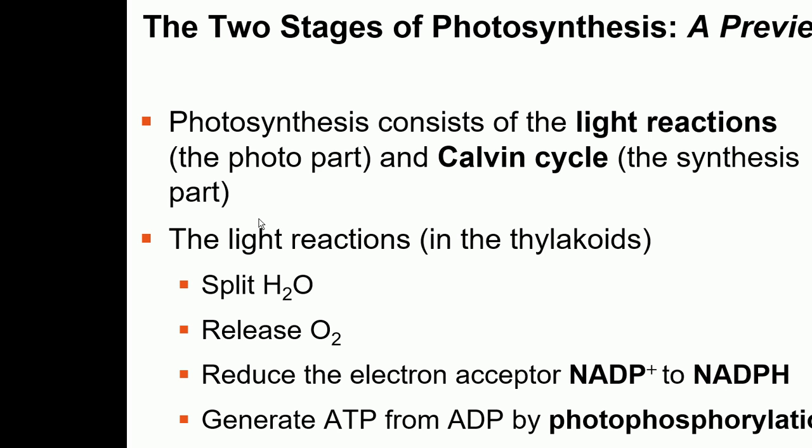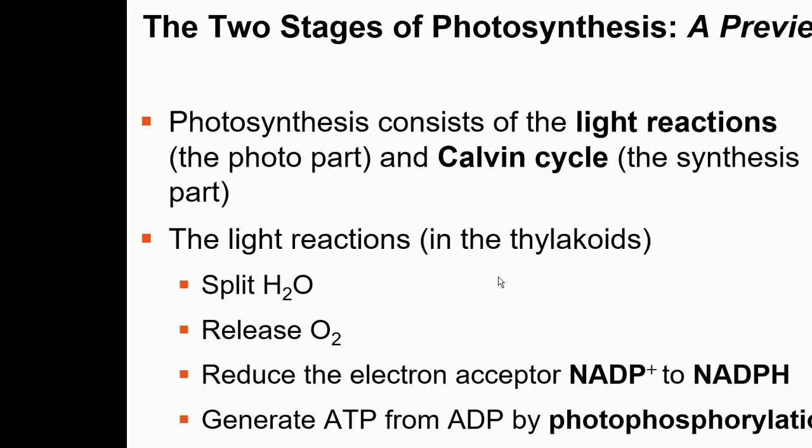So the light reactions are the part of photosynthesis which involves sunlight. In this part, splitting of water takes place and it releases oxygen. We have already talked about the electron carrier in cellular respiration, which is NAD plus. But in photosynthesis, the electron carrier is NADP plus. There's one extra P, for plants.